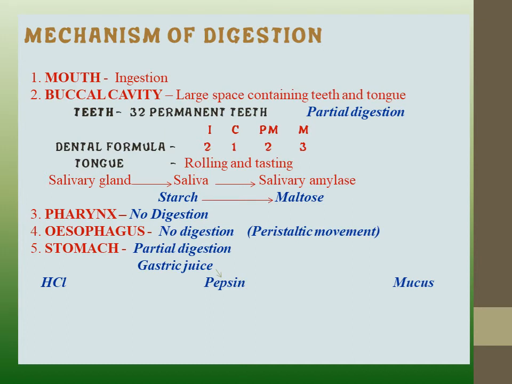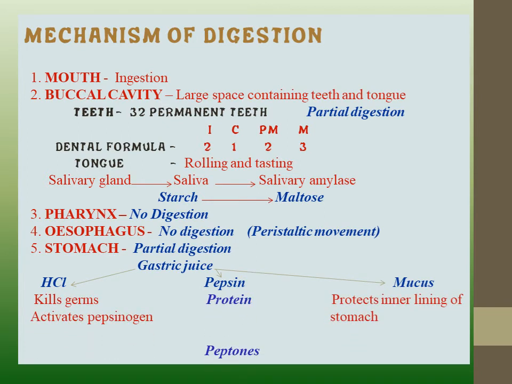Now you know that certain glands are present in the stomach. Those glands are gastric glands, and these glands are responsible for secretion of gastric juices. So gastric juice consists of three substances, that is HCl, pepsin and mucus. Now what is the function of HCl, pepsin and mucus? Firstly we will discuss HCl.